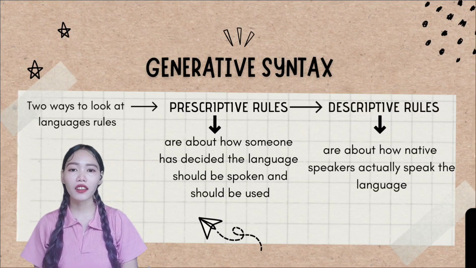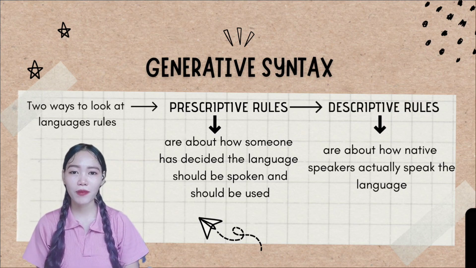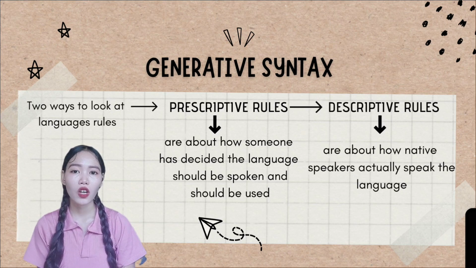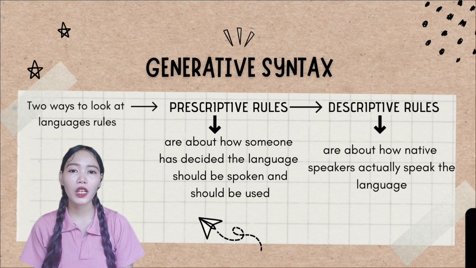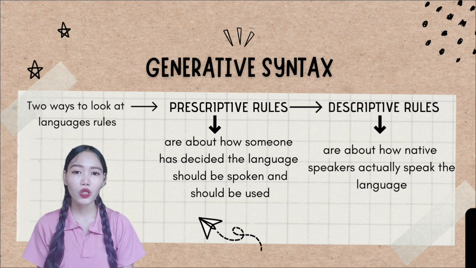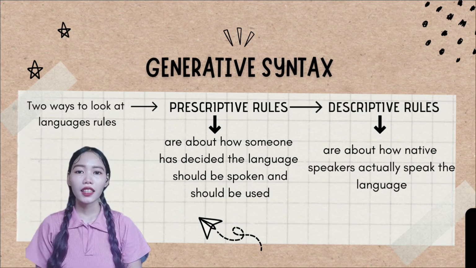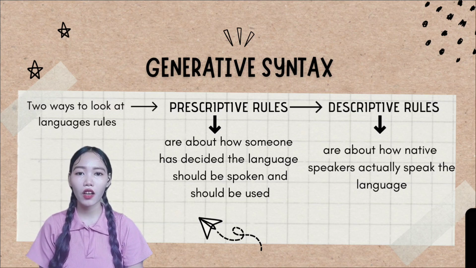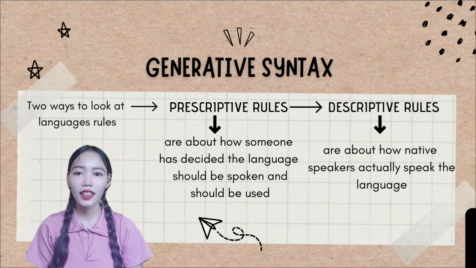In generative syntax, there are two ways to look at language's rules: the prescriptive and descriptive rules. These two sets of rules represent different notions of what it means to know a language. Prescriptive rules are about how someone has decided the language should be spoken and used. The descriptive rules are about how native speakers actually speak the language. In descriptive, there is no set of rules, to reflect the ways that languages constantly change.